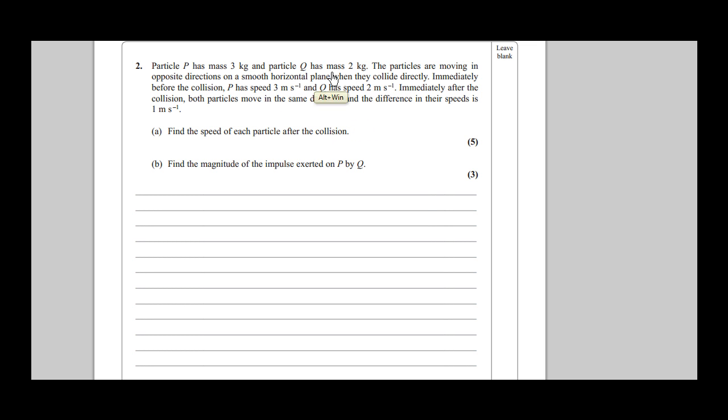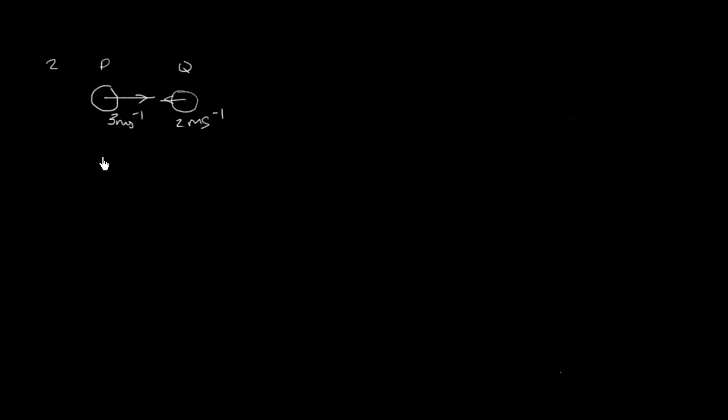This has 3 kilos and that has 2 kilos. That's really important to write down. So mass of P equals 3 kilos. Mass of Q equals 2 kilos. So P is heavier than Q, more massive than Q, and not only is it more massive, it's also going quicker. So they both move together in the same direction. It's going to be towards the right. Hopefully you can see that they're both going to go together towards the right. They're going to have a combined mass of 5 kilos.